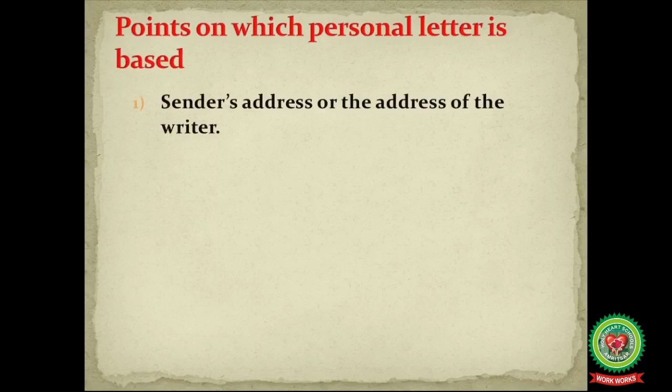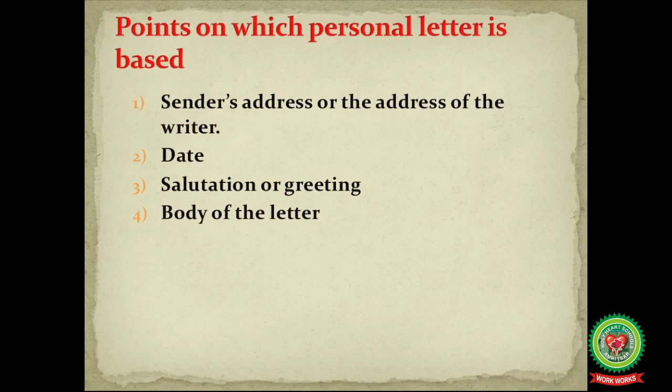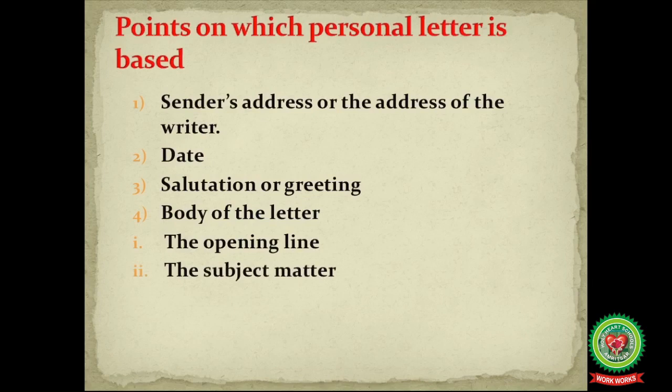So our first point is sender's address or the address of the writer. Our second point is date. The third is salutation or greeting. Here we address the person to whom we are writing the letter. For example, dear father, dear friend, dear uncle, etc. The next point is body of the letter. The body of the letter is further divided into subparts. Those parts are the opening line, the subject matter, and the closing line.